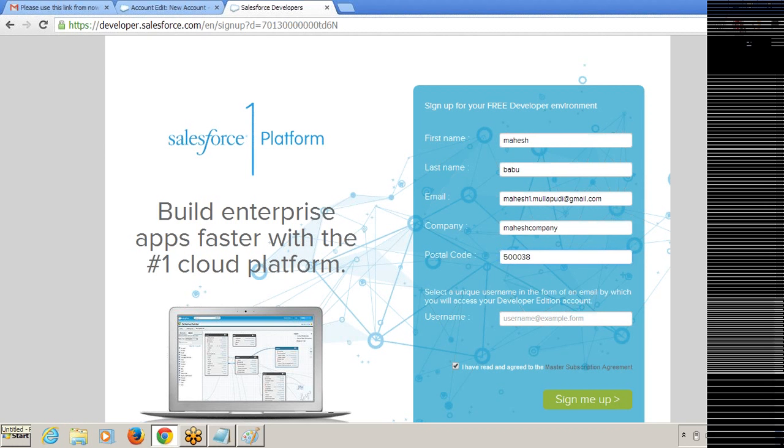And the username could be anything. If you want to give the same email address as the username, you can. Or if you want to change it, you can give any username, but your username should contain @ and a dot. It could be your same email address, or it could be different. The username could be anything. So I'm giving something like Mahesh 7 a.m.